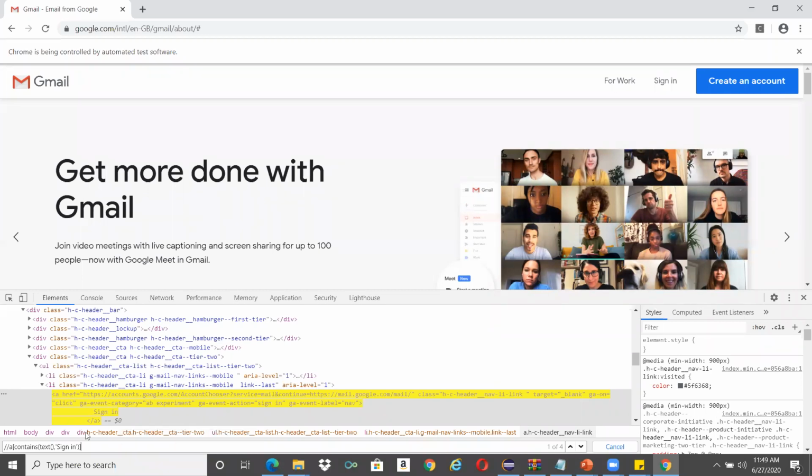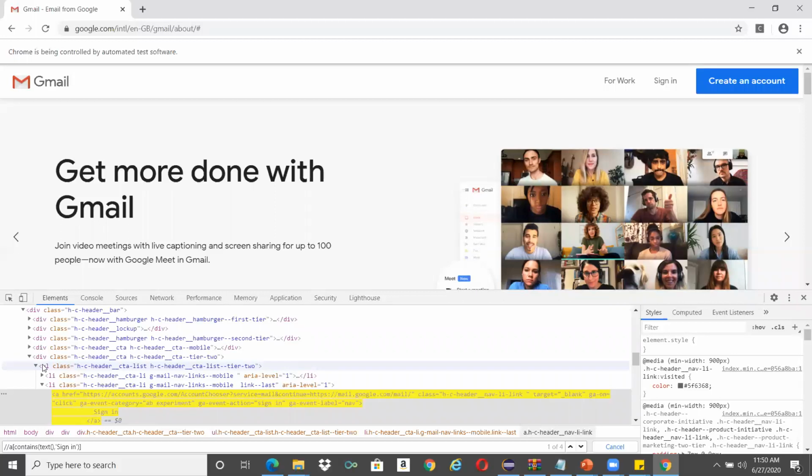Now what happens, after we uniquely identify this particular target element, if we use the parent keyword, we can go to its parent. The parent of this A is Li, and the grandparent of this A is UL.